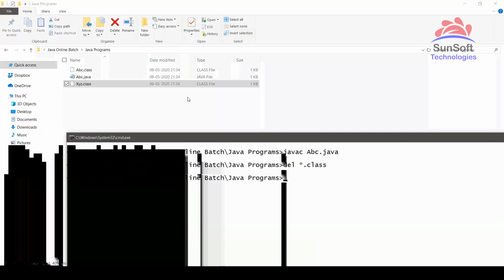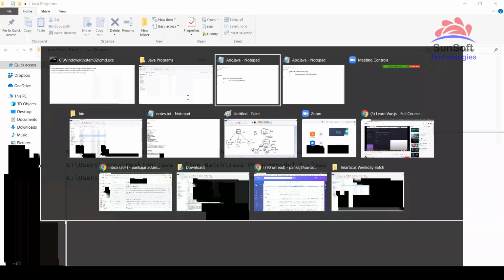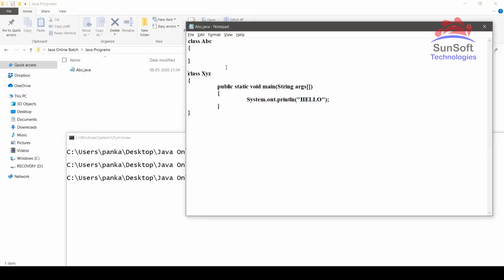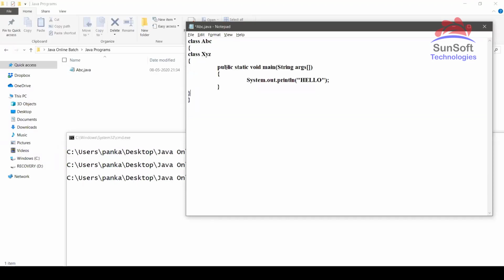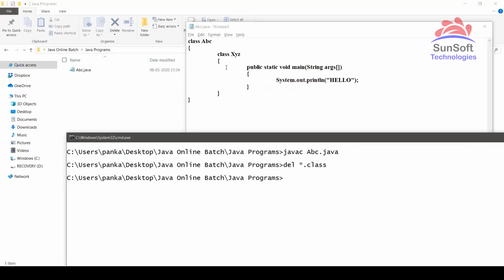I'm again deleting both the .class files and coming back to this. But if there is a class within a class, then also I'm saying there will be 2 .class files. Then how will it distinguish whether this is an inner class of that class or not? So for that purpose, we have a symbol $. So see how it will create the .class file this time.